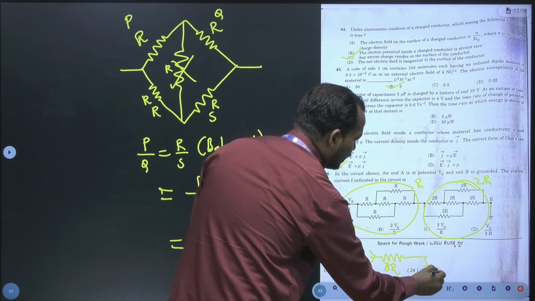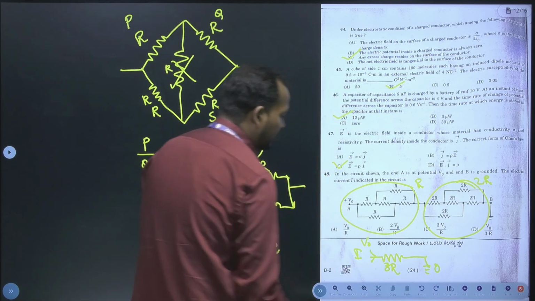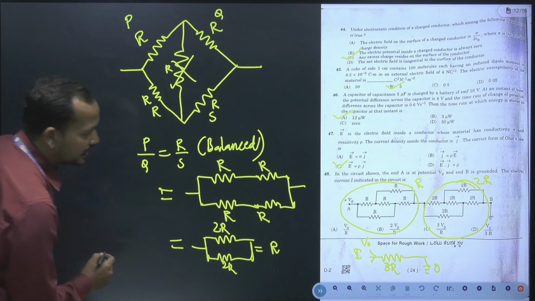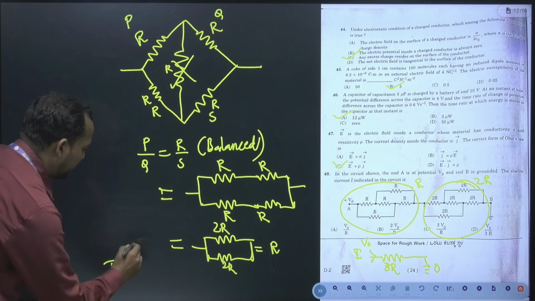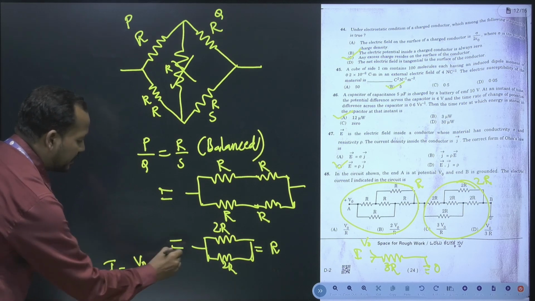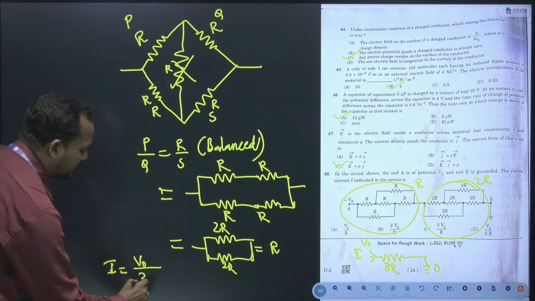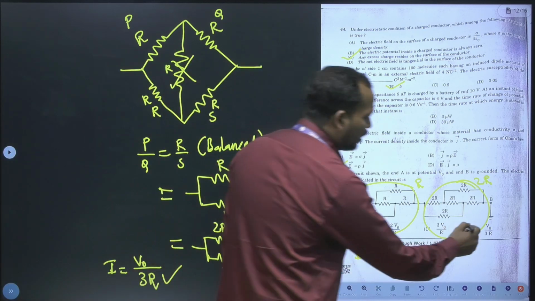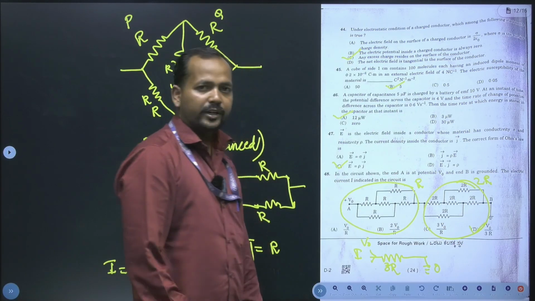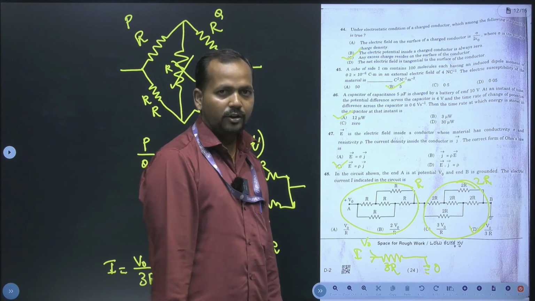Here it is grounded, therefore potential is 0, and here it will be V0. Therefore net current they are asking, right? What is the individual current? I is equal to net potential, V0 minus 0, divided by total resistance, that is 3R. So this is the answer. That's why our option for question number 48 is D, V0 by 3R.